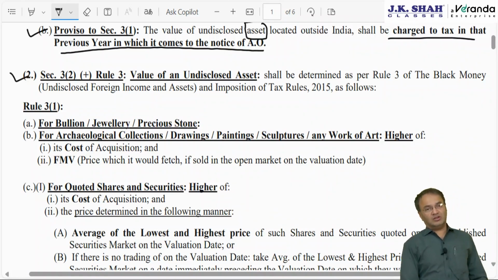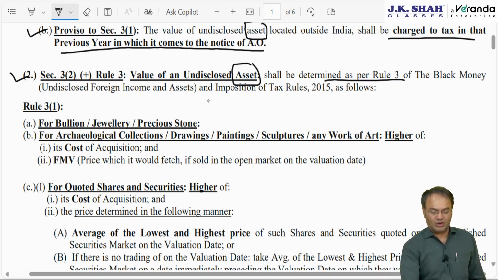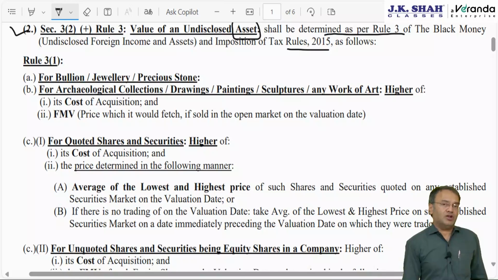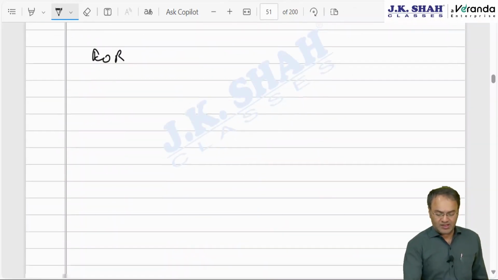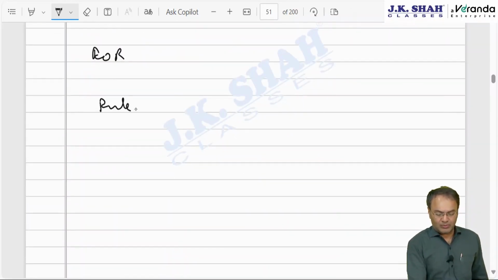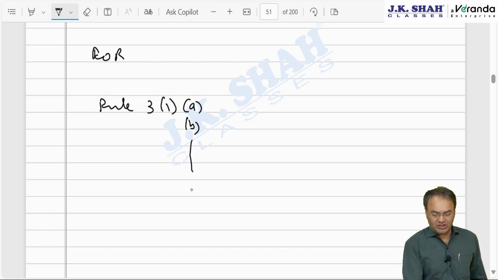Then section 3 read with rule 3 of black money rules says that as far as asset is concerned, value of undisclosed asset, not income, only asset, shall be determined as per rule 3 of Black Money Undisclosed Foreign Income and Assets Imposition of Tax Rules 2015, simply black money rules. Assets are divided into various categories. Rule 3 sub rule 1 divides assets into various categories: clause A, clause B, C, D, E, F, G, H. It divides assets into 8 categories.